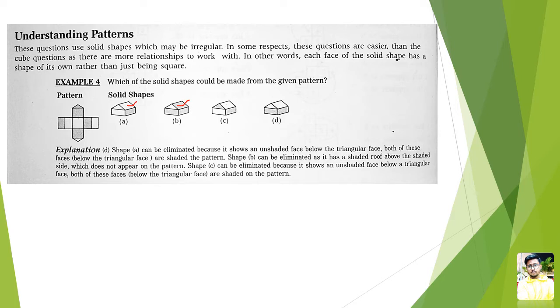When you compare, you have to check: when these two areas are adjacent, one shaded and one non-shaded, am I getting a slant surface which is non-shaded? Or when both areas are shaded, am I getting a slant surface which is shaded? This is the way you need to figure it out. It is that easy and you can do it.